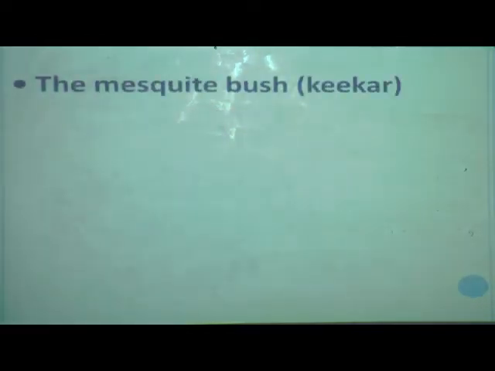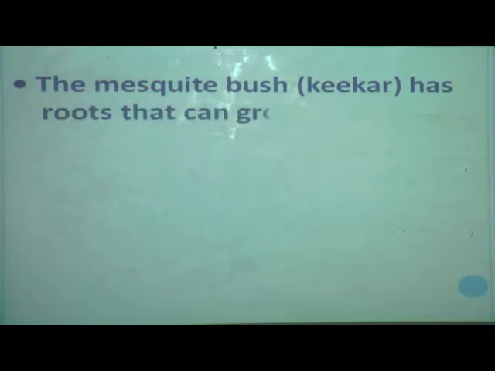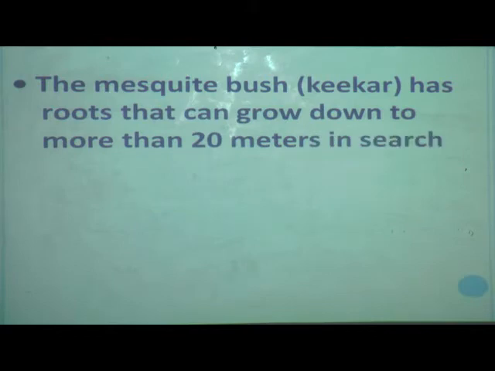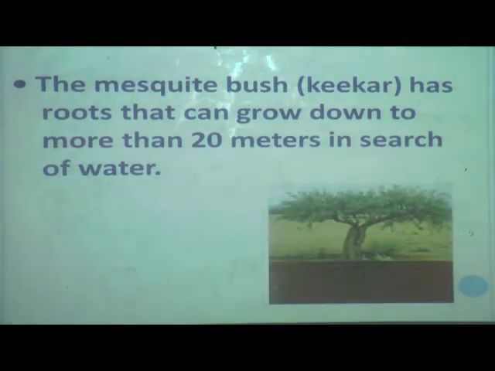And the mesquite bush, which is generally known as kikar or babul, has roots that can grow down more than 20 meters in search of water. I have shown you the picture also. See, this is the picture of the mesquite bush or kikar.